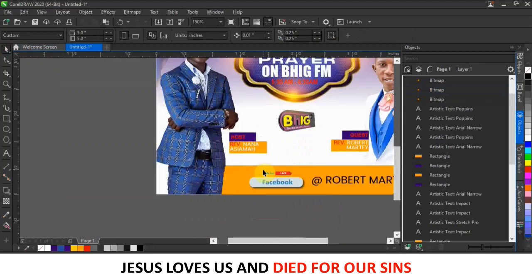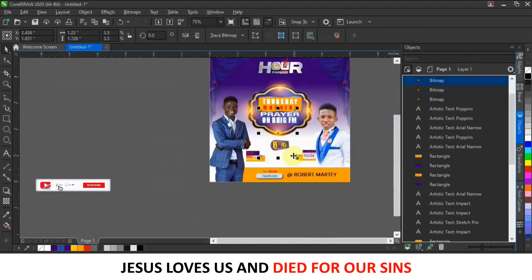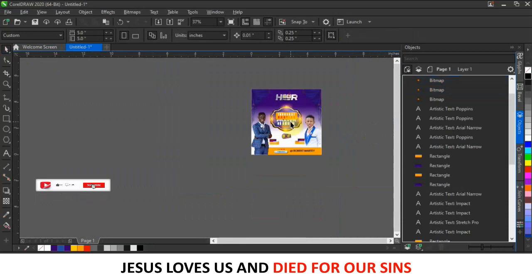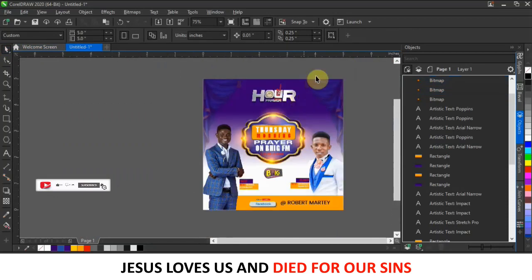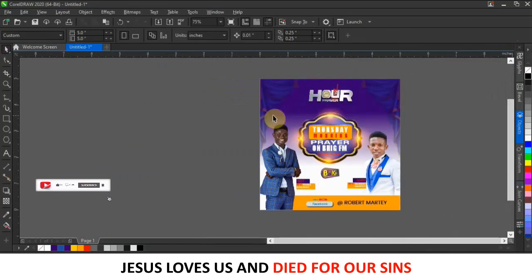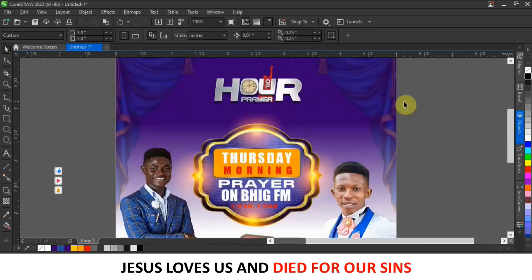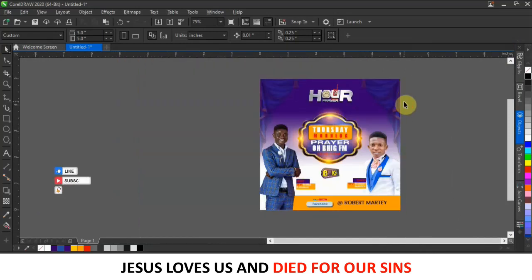Alright guys, as you can see, this is not properly designed like the first one we did in Photoshop, but I just want to show you the concept of how you can use CorelDRAW to come up with the same thing we did.